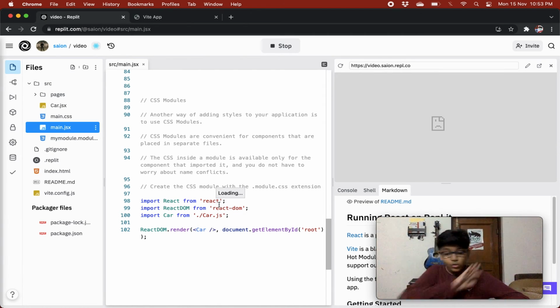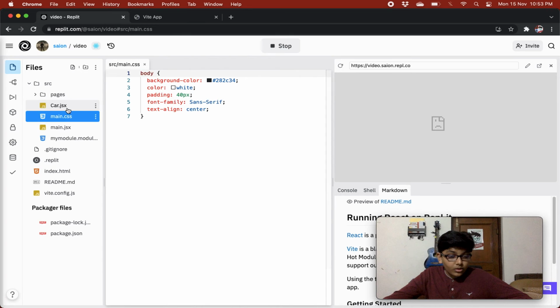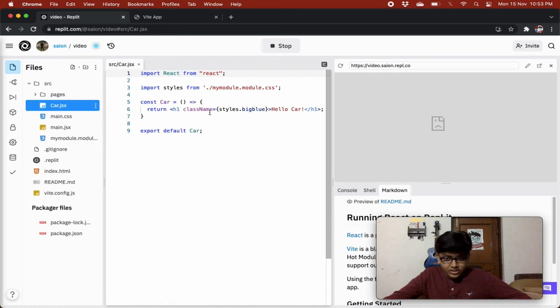So now there are no worries for name conflicts, right? Because we have given the class name as styles.bigblue, whatever is the value of styles.bigblue will only be set as the class name. How can there be conflicts?